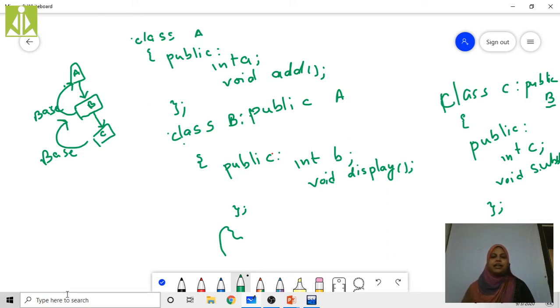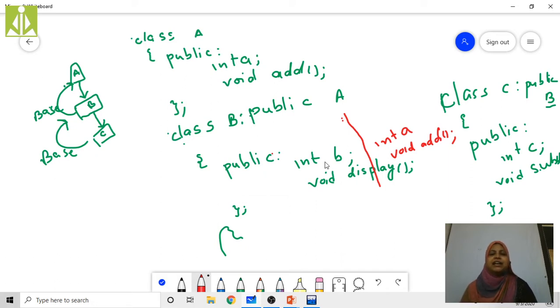Now see here. Now this class B is consisting of, what are the variables here? See, int a, void add. Is it right? Why? Because class B is inheriting from class A. That's the reason. See here, b variable is already present in class B. Void display method is already present in class B.